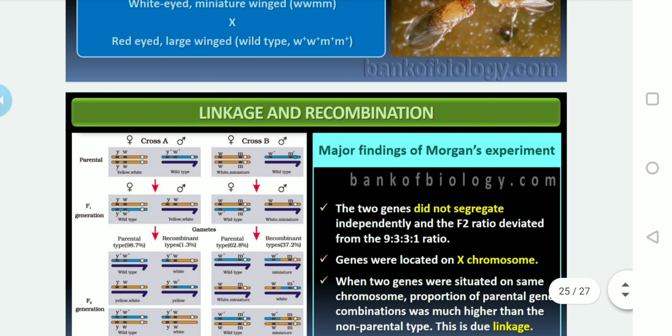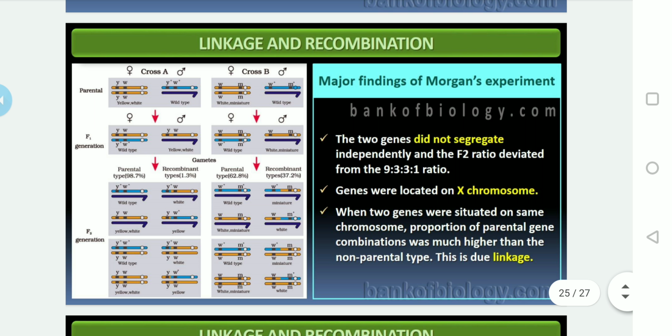See here the diagrammatic representation; it is present in your NCERT textbook also. As I said, in the first experiment Morgan crossed a normal wild type male having a brown body and red eyes with the female having yellow body and white eye, which is a mutant female. In the F1 generation, all the females were wild type, brown body and red eye, while the males expressed both the mutant traits, yellow body and white eye.